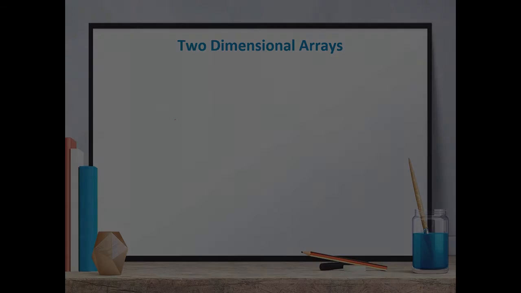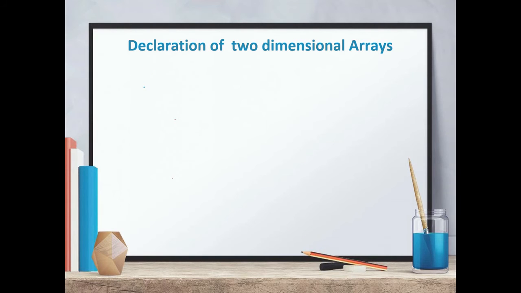Now we come to the declaration of two-dimensional arrays. In the declaration, we have to mention both the size of rows and columns. So the declaration will be like this: array name. Up till now it is the same as a one-dimensional array, but here you have to mention the row size as well as the column size. So there will be 2 square brackets.